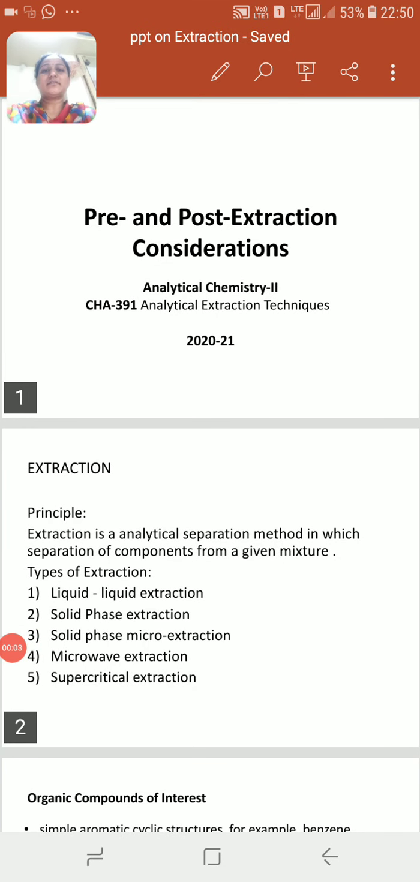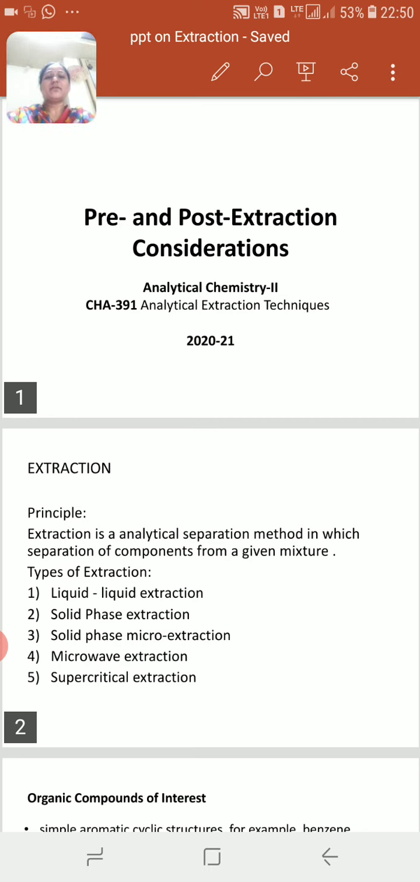Today we will discuss the pre and post extraction considerations. This one is under Analytical Chemistry Part 2, CHA 391, Analytical Extraction Techniques, Section 2.